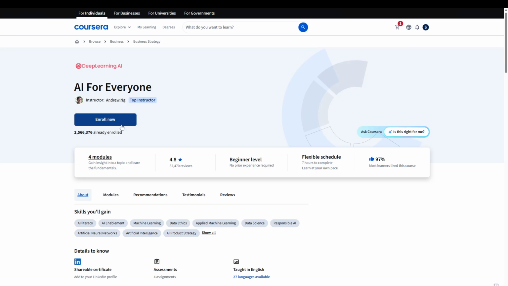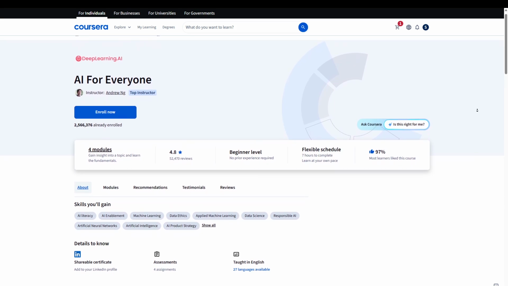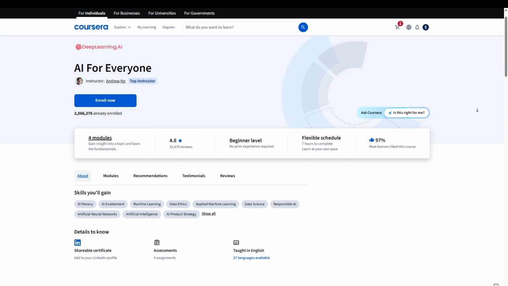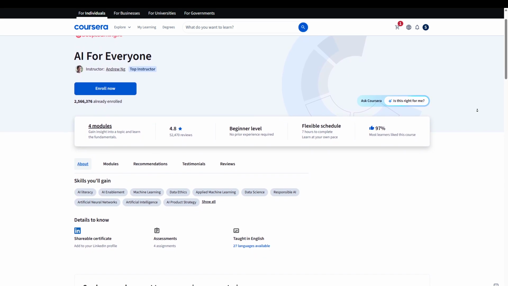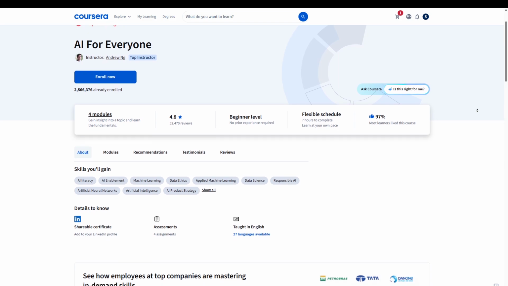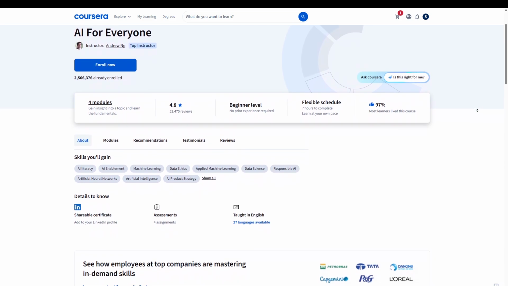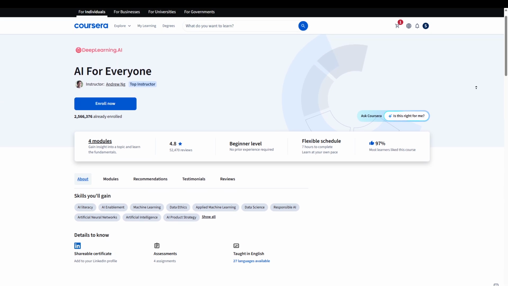At number 3 is AI for Everyone. This beginner-friendly course has a 4.8-star rating and over 53,000 reviews. No coding is required. You'll learn how AI works, where businesses use it, and why responsible AI matters. It's perfect for anyone who wants a solid introduction.